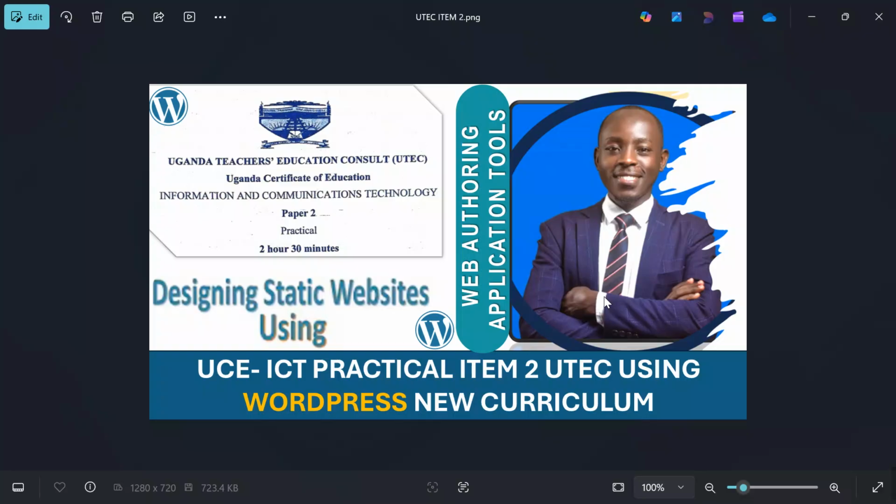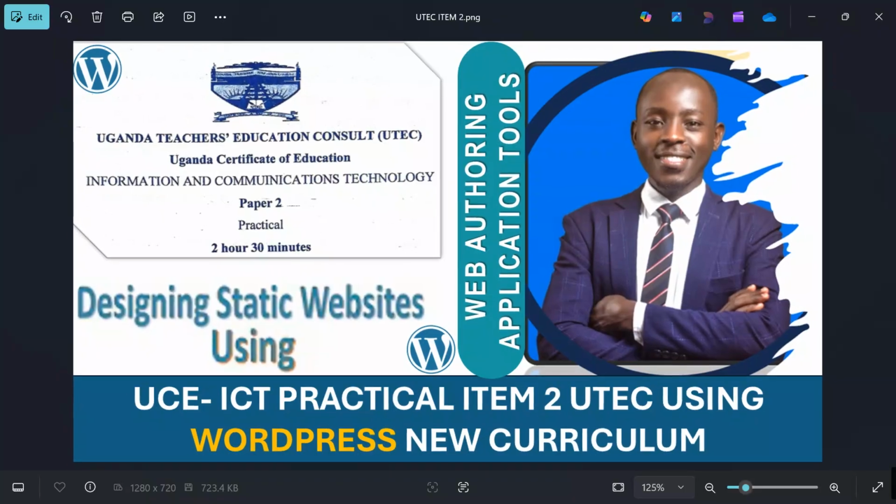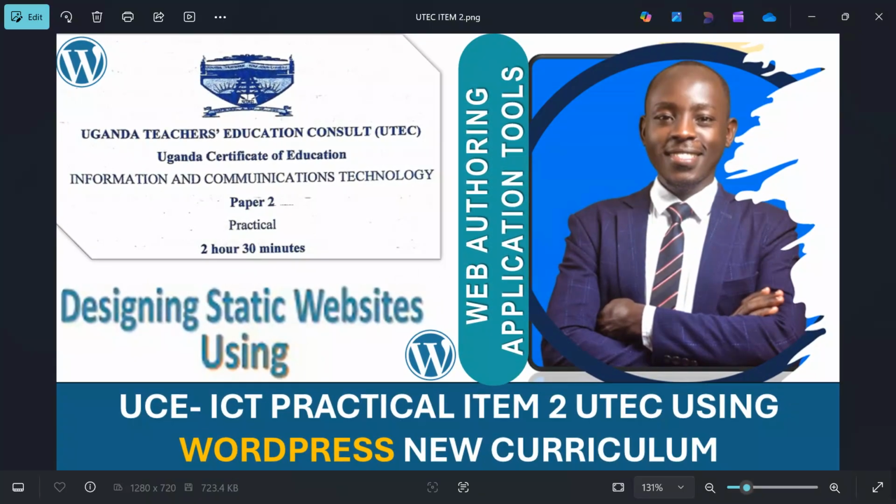Today we are going to be looking at another mock exam. This is the Uganda Teachers Education Consult, UTEC, where we are going to be focusing on item 2 using WordPress. WordPress is another web authoring software which we are going to be using in this segment. Let's go straight into the question paper and see what the candidate was supposed to do.